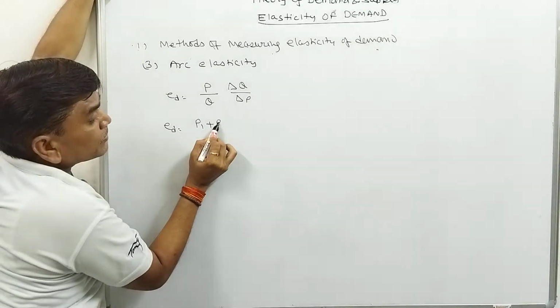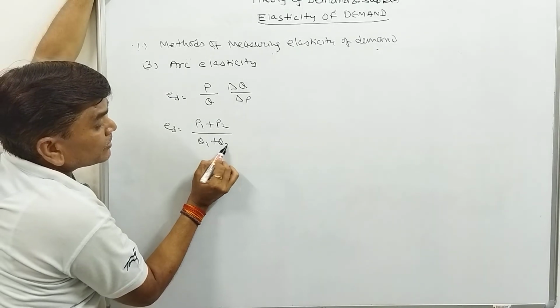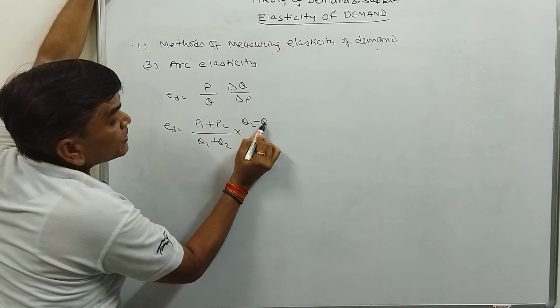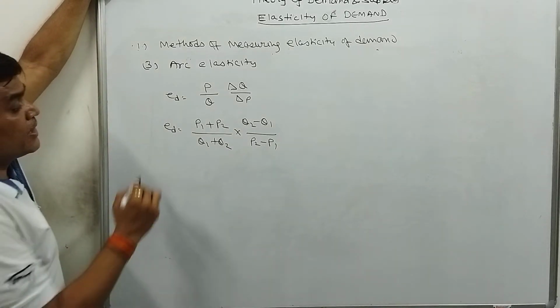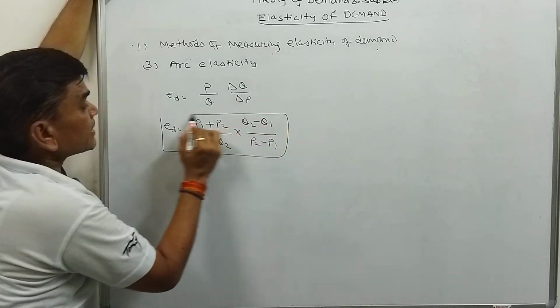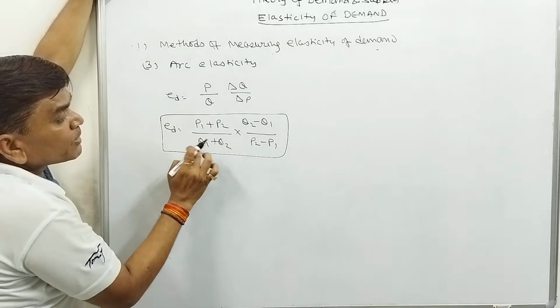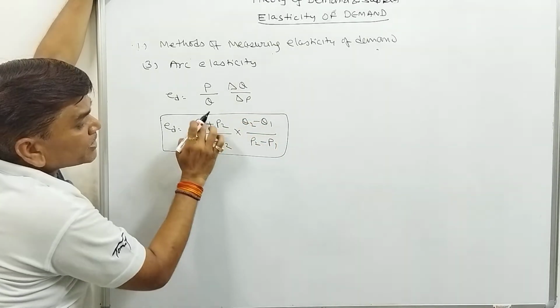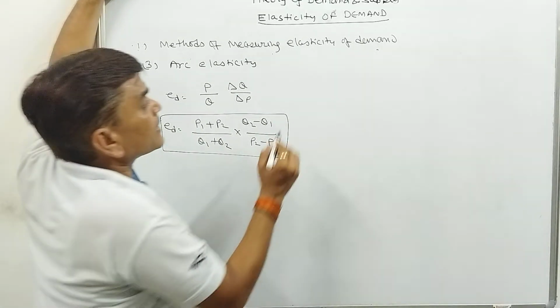P1 plus P2, both prices added, over Q1 plus Q2, multiplied by Q2 minus Q1 upon P2 minus P1. This is the method of arc elasticity. Instead of P, we use P1 plus P2, Q1 plus Q2, multiplied by the reverse, Q2 minus Q1 over P2 minus P1. That is the formula for arc elasticity.